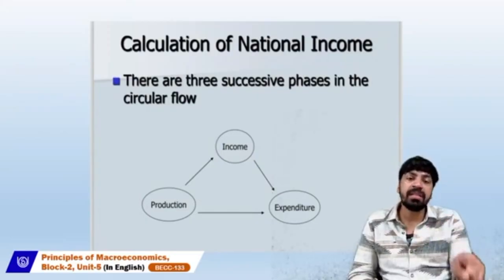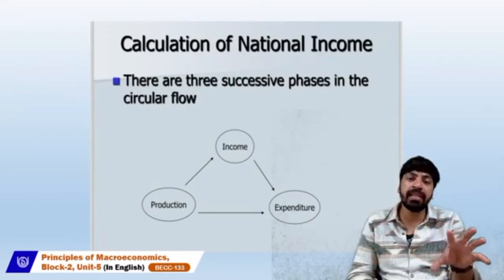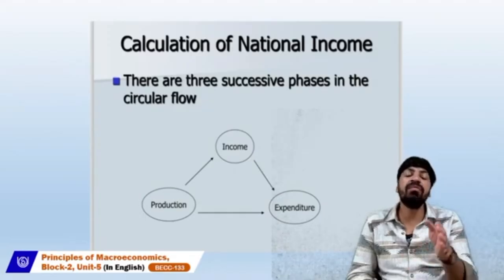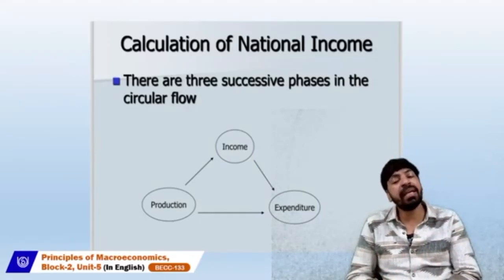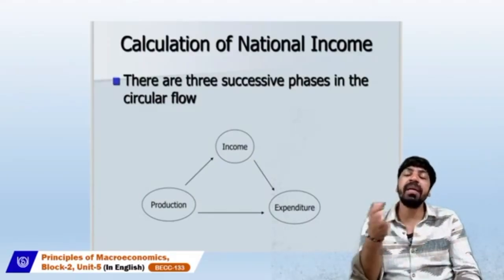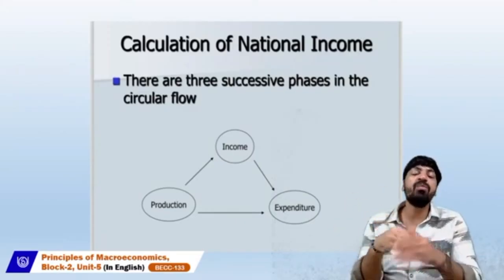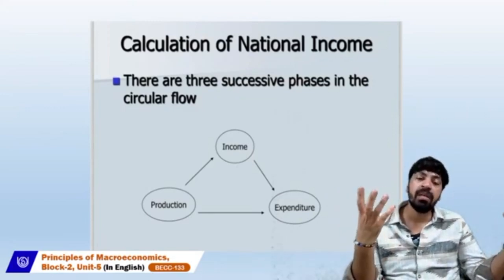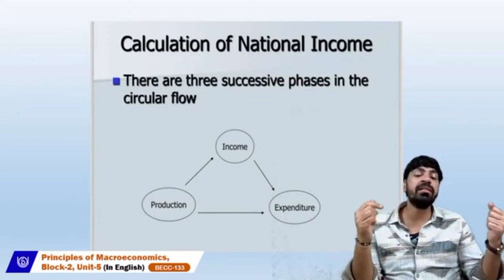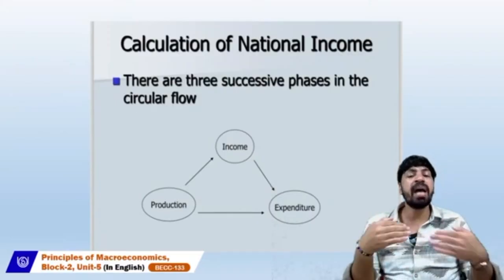So this is the cyclical phase of national income, where we are talking about three elements: production, income and expenditure. When we talk about production, expenditure will also be included in that, and of course earning. What the sellers in the market earn, the residents earn, and automatically they have to expend to buy more.